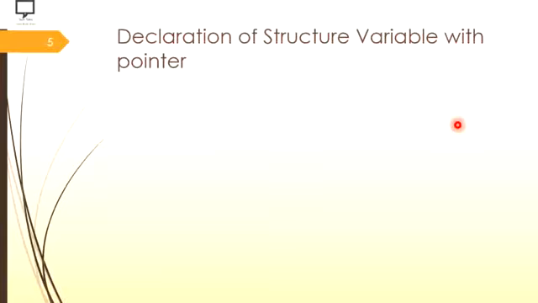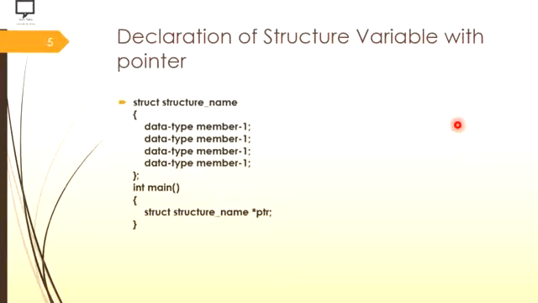Like we have pointers to integer, pointer to character or any another data type we can use with the help of pointers. In the same way, we also have pointers pointing to structures. These pointers are called pointers to structure. Now we'll see how to define a pointer to a structure. This is the syntax of a structure along with how to define a pointer to the structure.